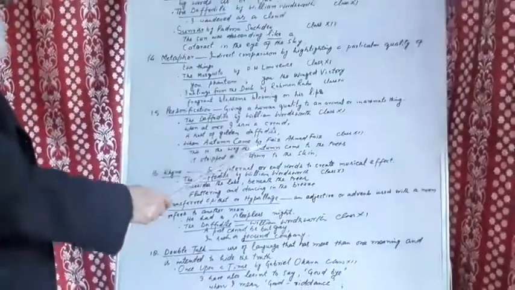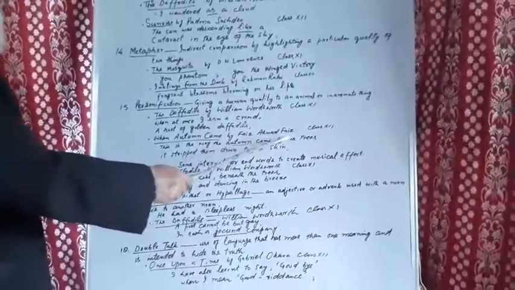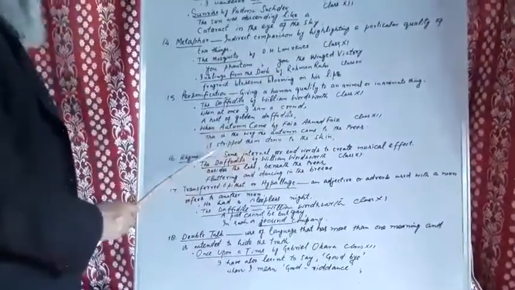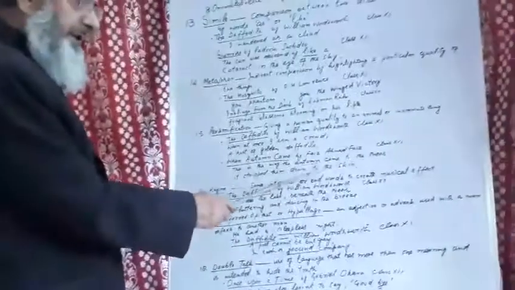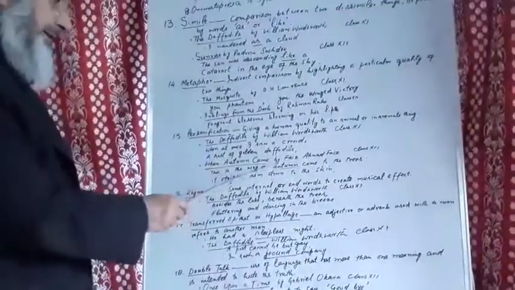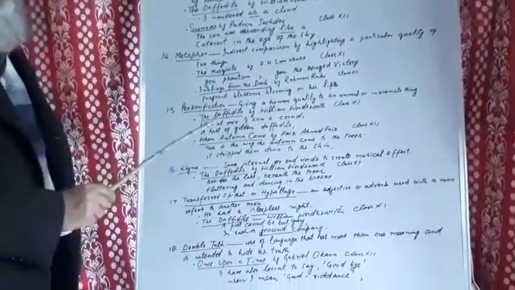Another example, When Autumn Came by Faiz Ahmad Faiz, class 12. This is the way the autumn came to the trees. It stripped them down to the skin. Here autumn has been personified by the poet.